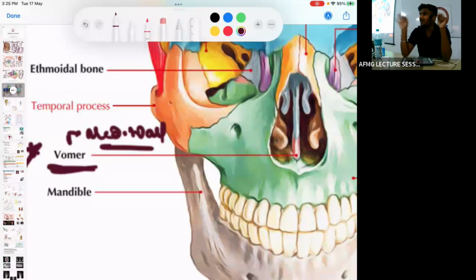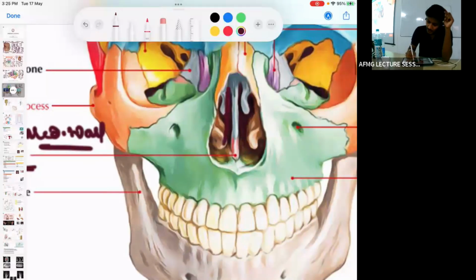Whereas the medial wall is formed by the nasal septum. So this medial wall is formed by which bone? Vomer bone. And the other contribution is from the perpendicular plate of the ethmoid bone. Remember this. No issues with this.